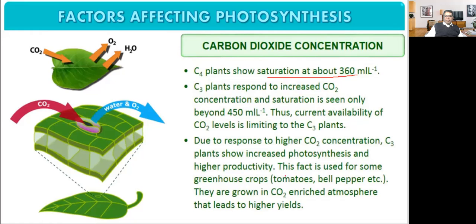This fact is used for some greenhouse crops like tomato and bell pepper. They are grown in greenhouses because in greenhouses the concentration of carbon dioxide is more, so they perform more photosynthesis. They are grown in a carbon dioxide enriched atmosphere, that is, to get higher yields.